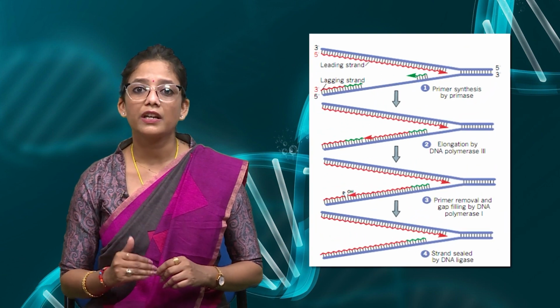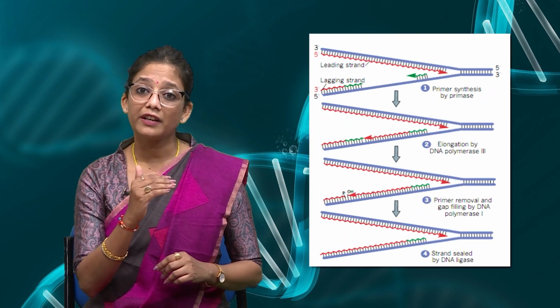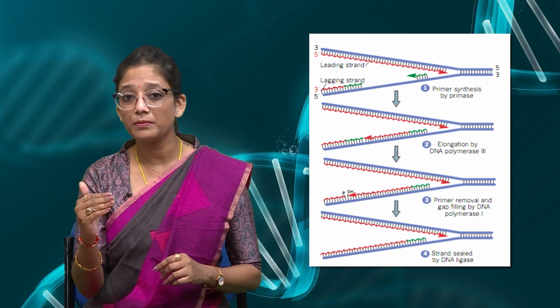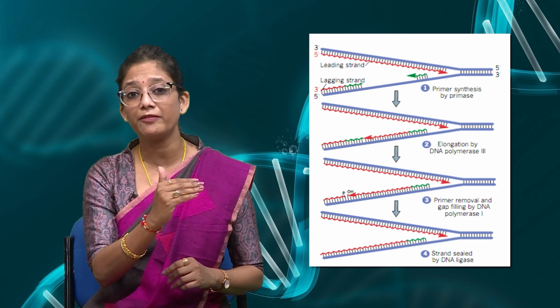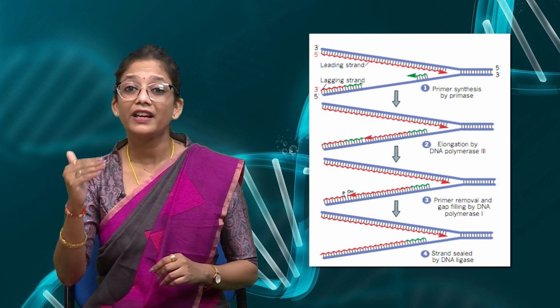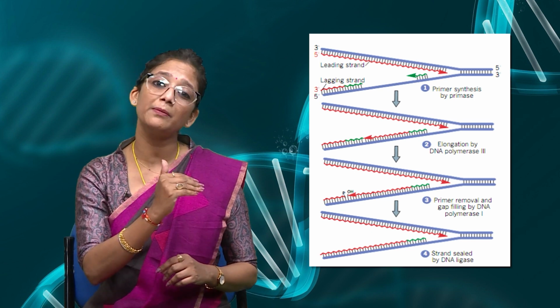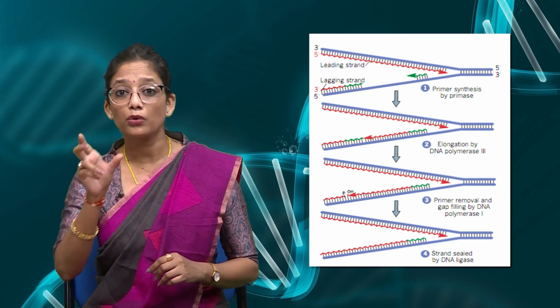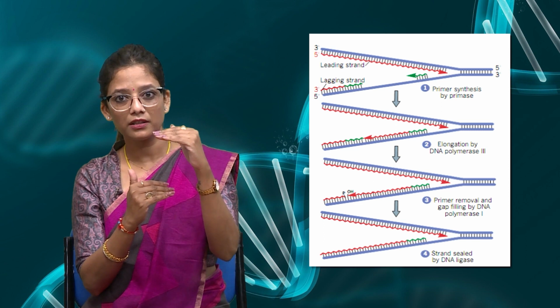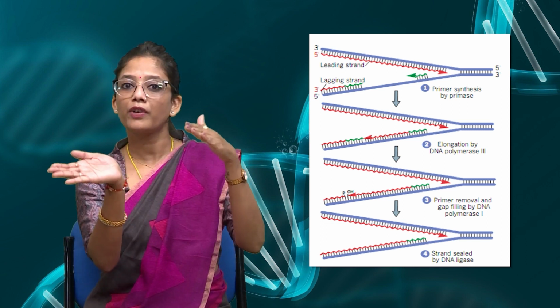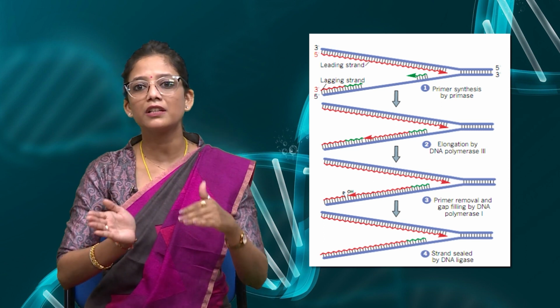Now the next step is elongation. The DNA replication, the elongation basically is from the 5' end to 3' end. The elongation cannot happen from 3' end to 5' end. Because there are 2 strands in the replication fork, one is the lagging strand, another one is the leading strand.